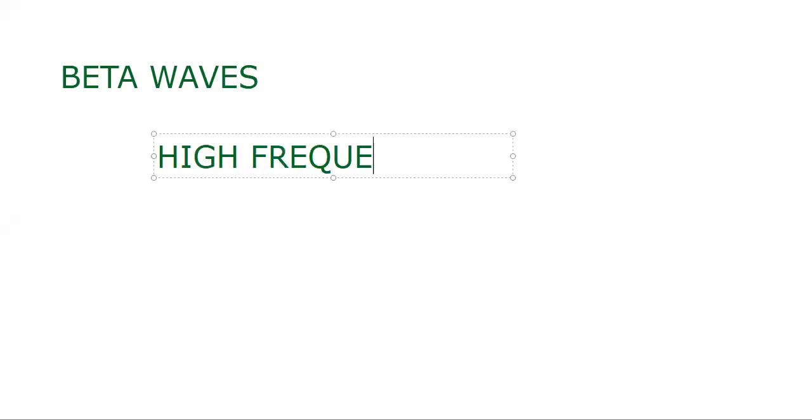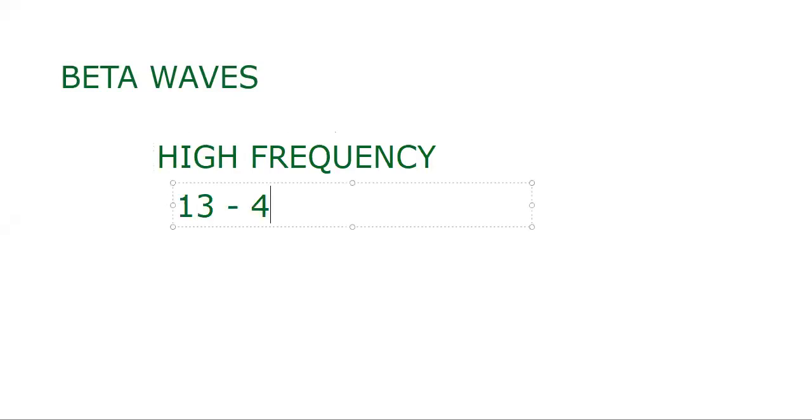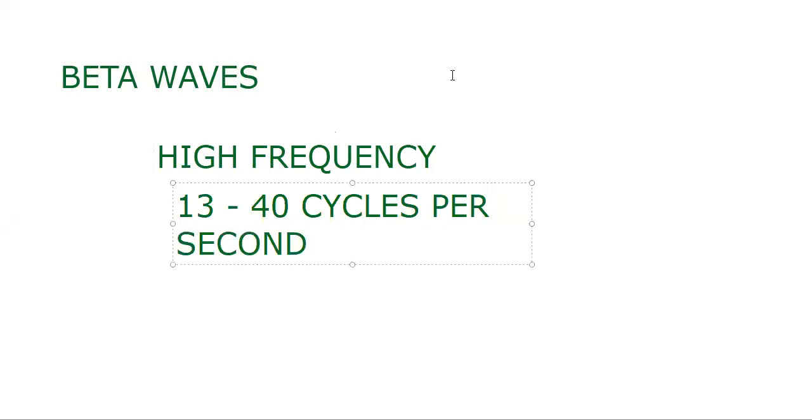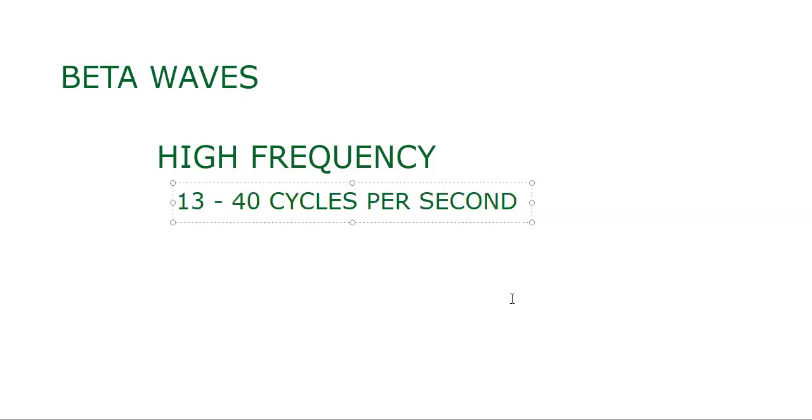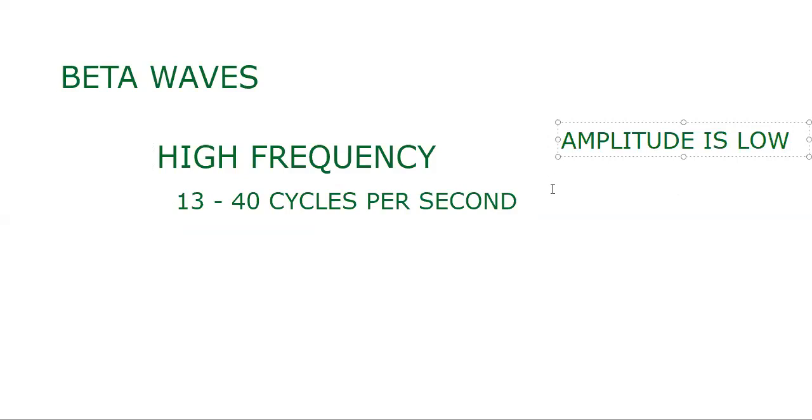Let's come to the beta waves. Beta waves occur at high frequency, 13 to 40 cycles per second. So what are cycles? I'll explain, but let me write it for comparison in all aspects: high frequency waves, 13 to 40 cycles per second. Their amplitude is low. When cycles are more, amplitude will automatically be low.